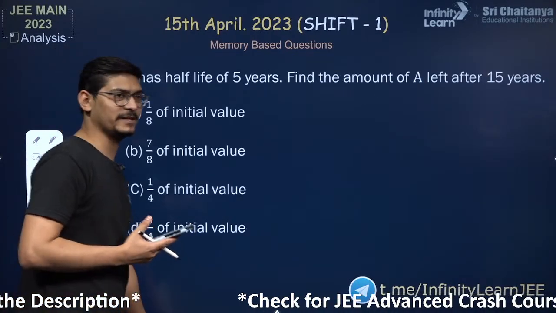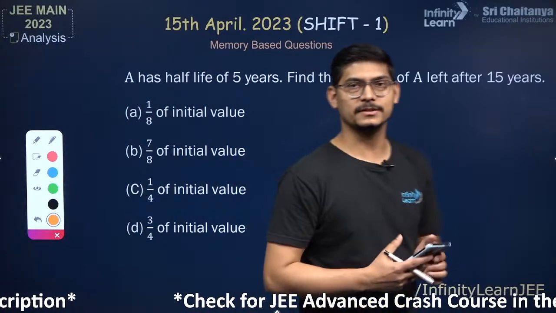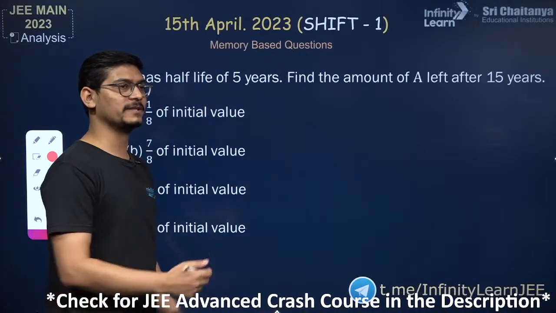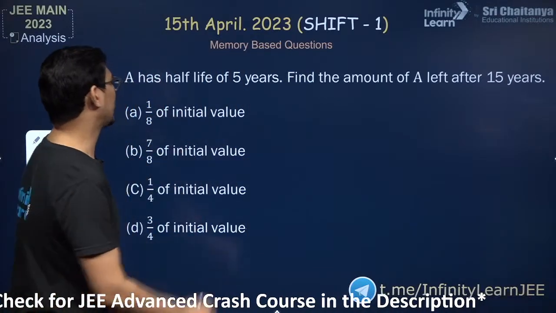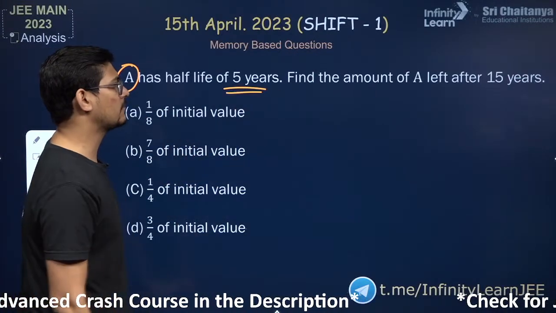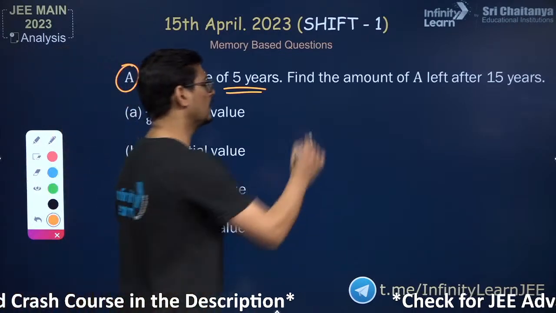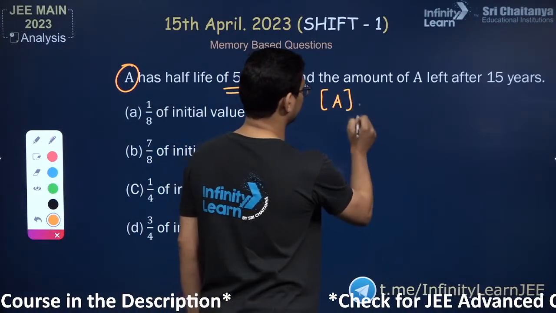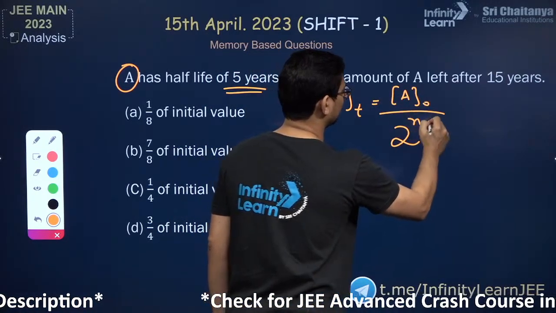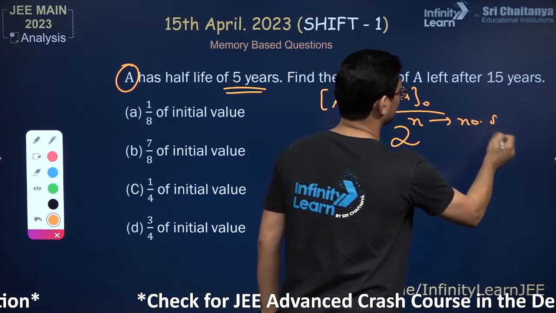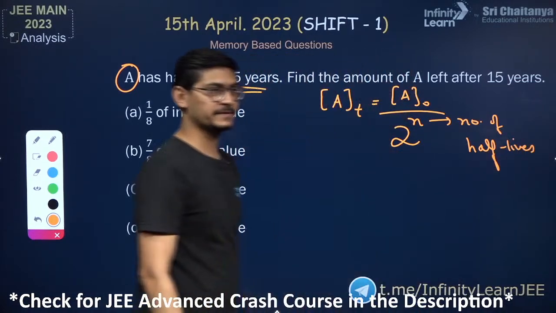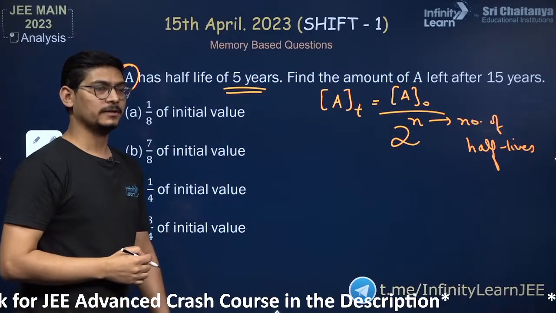Yeah, this question is very easy. I'm not sure if it was in chemistry or physics, but it's a very simple question, right? Tell me guys, the half-life of a reactant is 5 years. Find the amount of A after 15 years. So it's very simple. The concentration at time t is initial concentration divided by 2 raised to the power number of half-lives, है ना? Right? So this is a simple way, number of half-lives.